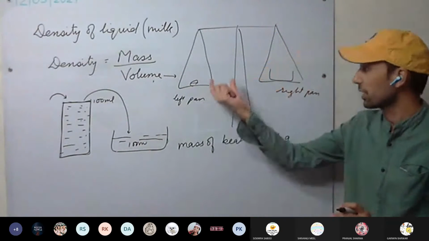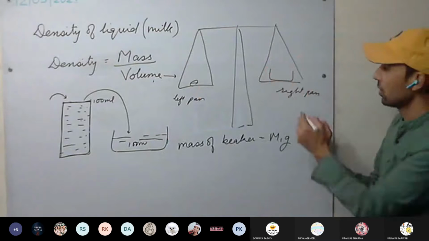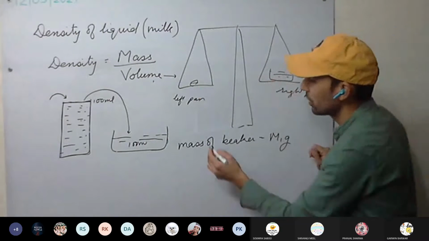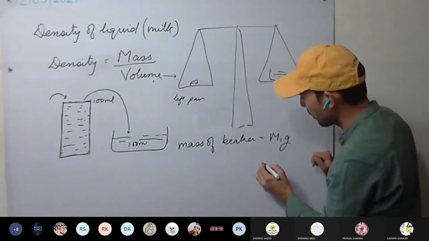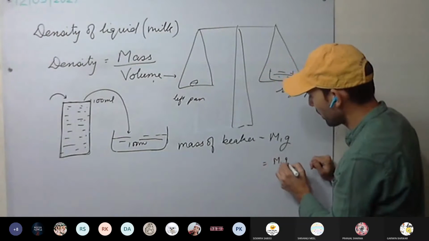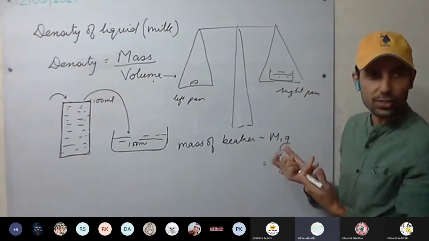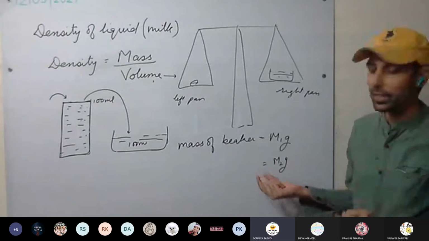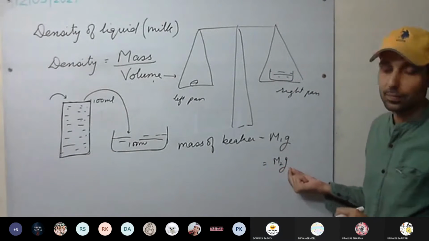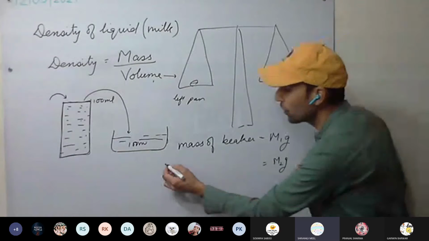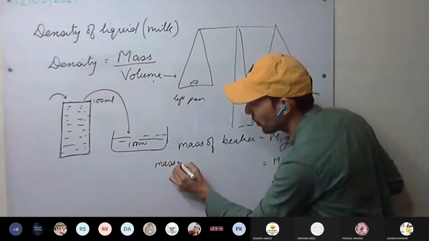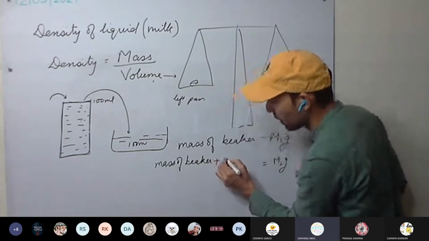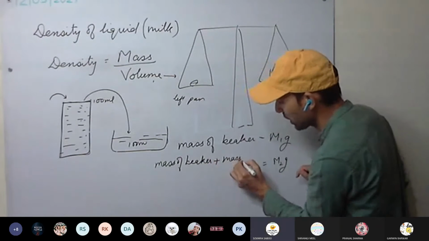This beaker we are taking and placing it here. Now we will measure the mass. That mass will be, for example, M2 gram. So what is M2 mass? Don't subtract them yet. It is the mass of beaker plus milk. Yes or no? Yes.